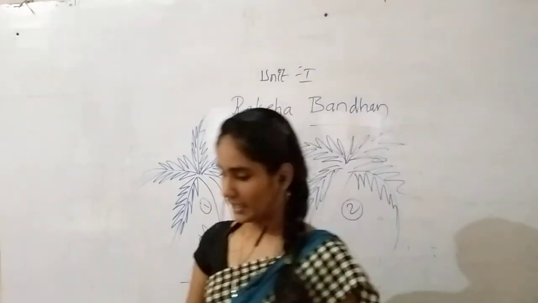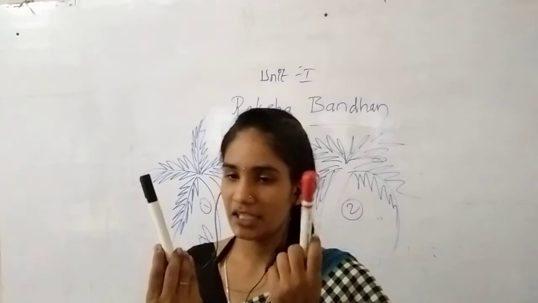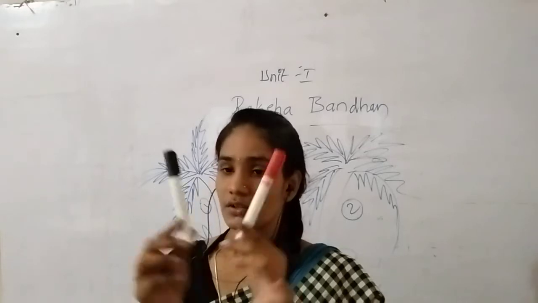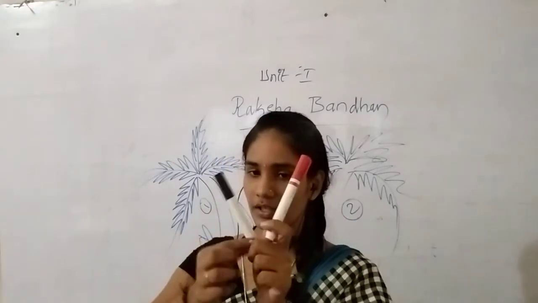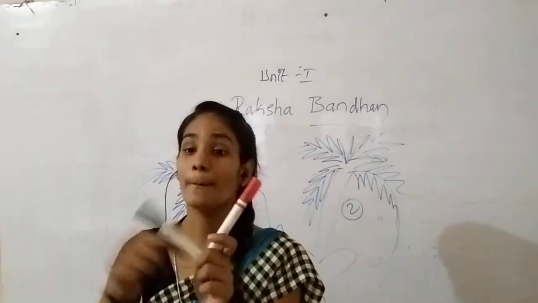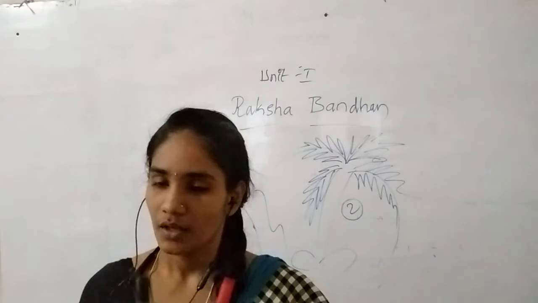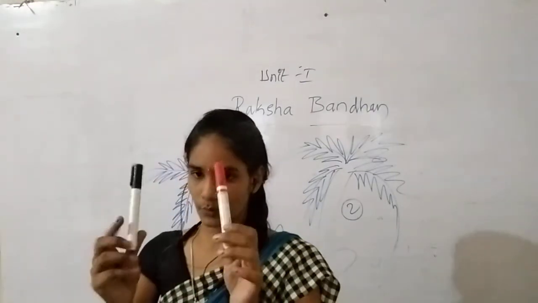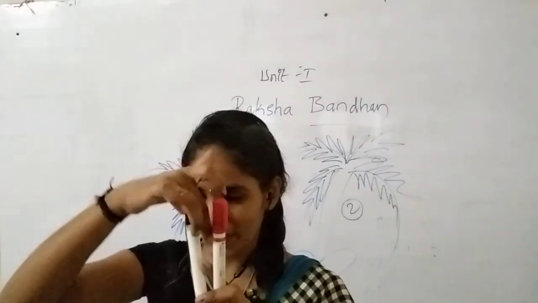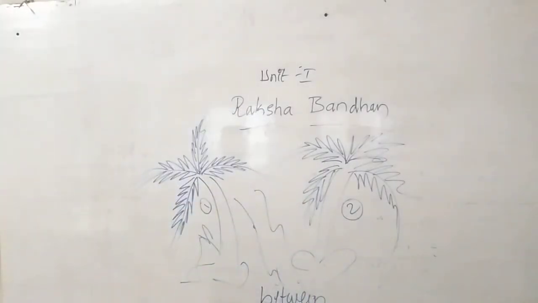See, for example, now I have two pens in my hand. One is red, one is black. In the middle of these two pens, if I put a blue pen, then how should I tell? Think that the blue pen is not here exactly, but in the middle of these two pens. Then what do you have to do? You have to tell that.